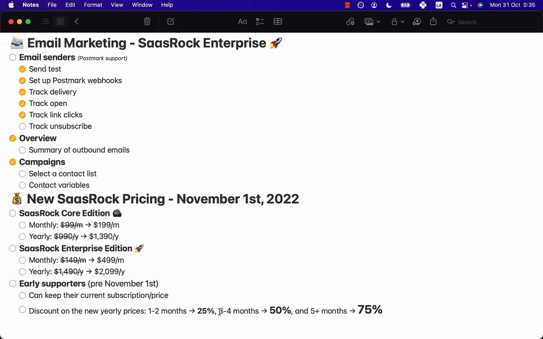For example, 3 to 4 months of subscription will give you 50% discount on these new prices. So 1 year will cost about $1,000 for 12 months instead of paying $500 per month.